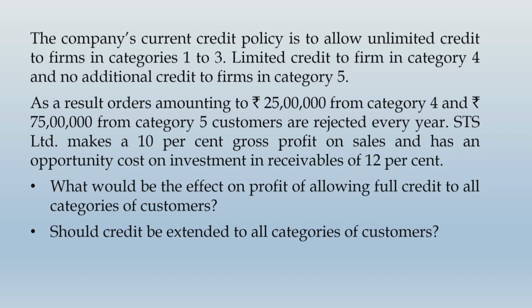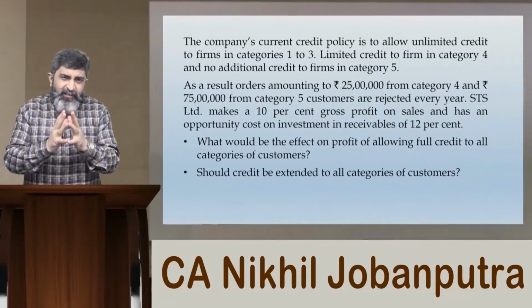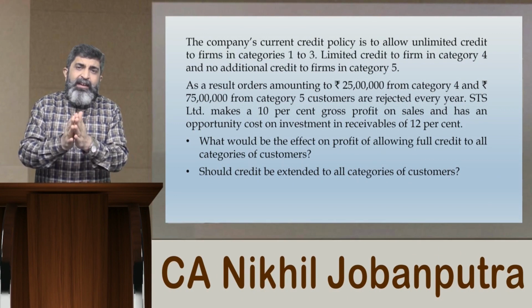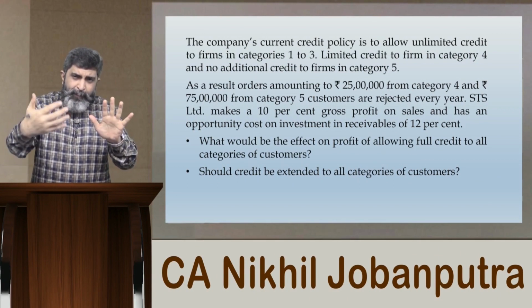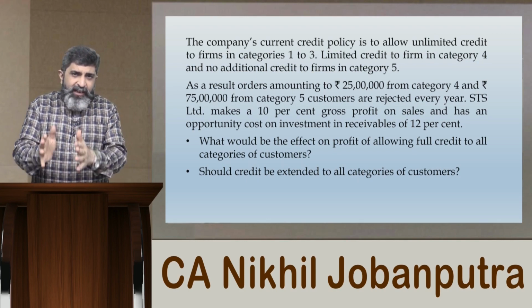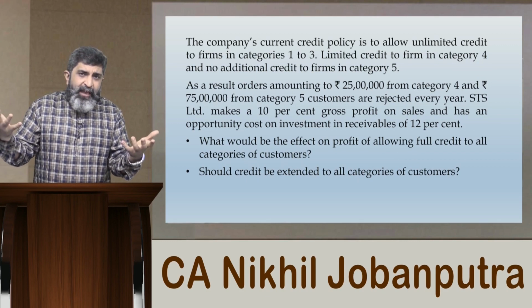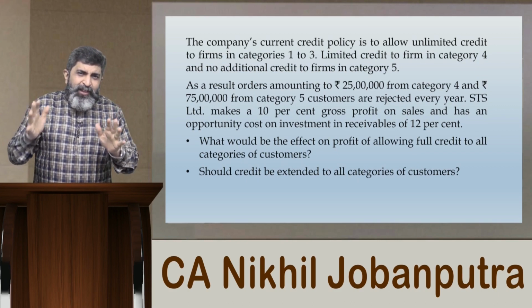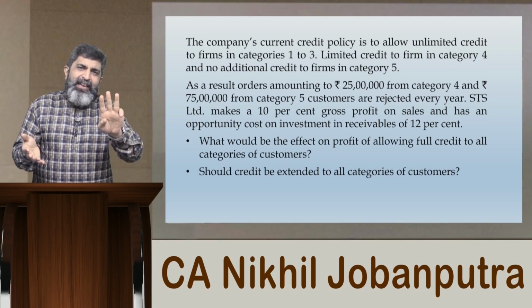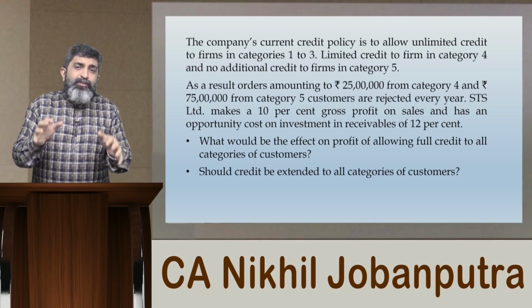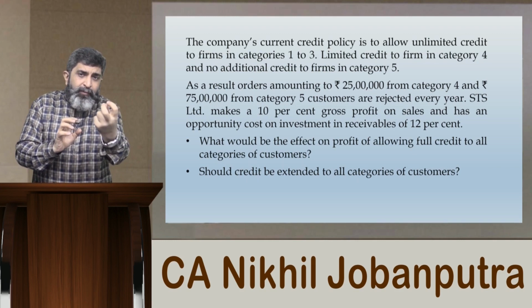Now friends, when you are solving a question like this, again it's a very good question. If you observe what is the type of this question, the customers of this company have been classified into 5 categories depending on their payment pattern. So category 1, 2 and 3, they are maybe prompt payers and the company is therefore giving full credit to these customers. So logically this question is not about customers in category 1, 2 and 3. That we are sorted already. We are having a trouble because we are giving limited credit to firms in category 4.